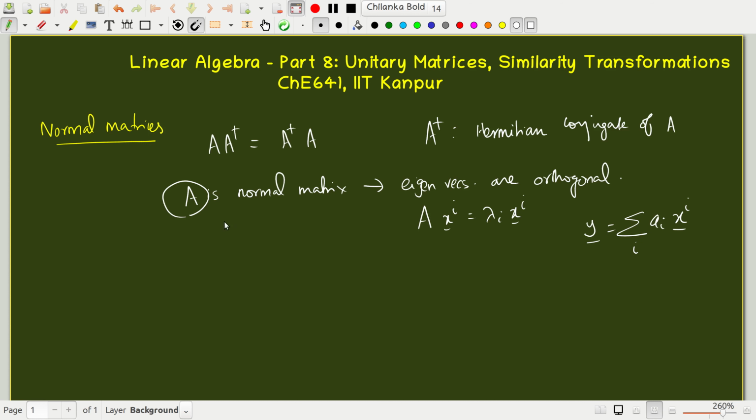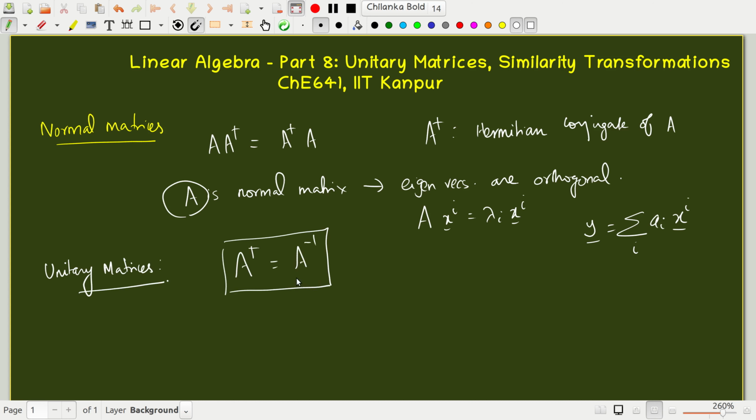Now we also saw that Hermitian and unitary matrices are special cases of normal matrices. In this module we are going to look at unitary matrices. Unitary matrices are ones in which A dagger is equal to A inverse. This is the definition of a unitary matrix.